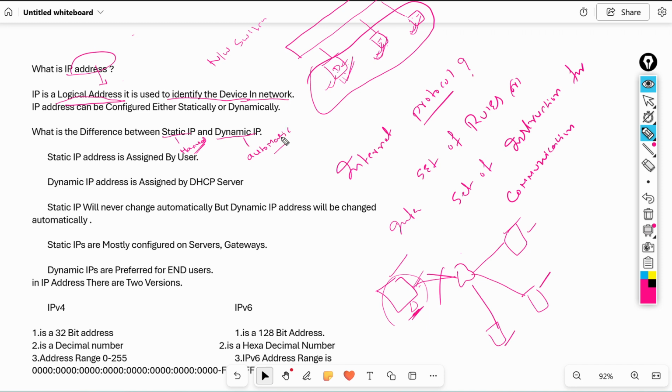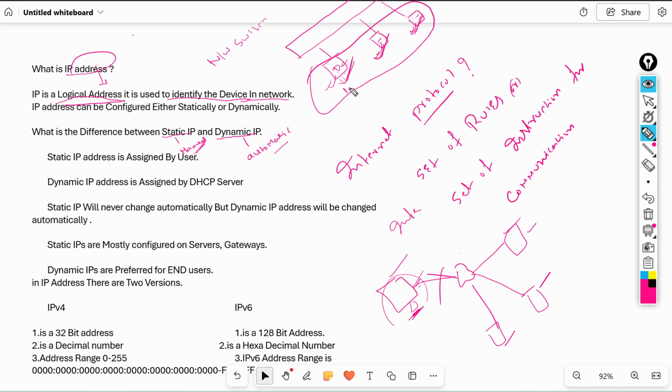We will discuss what is automatic method. Okay, first to understand here manual method. The manual method is always assigned by administrator or user. For example, here we have three computers. So this PC requires one IP address, this PC requires one IP address, this PC requires one IP address. Here we have only three computers, right? We can assign IP address on every system individually. There is no issue.